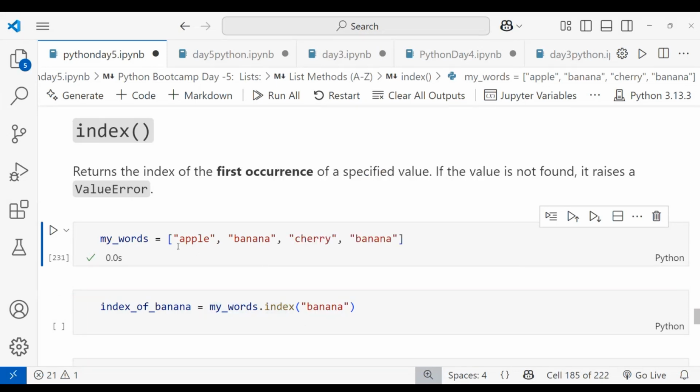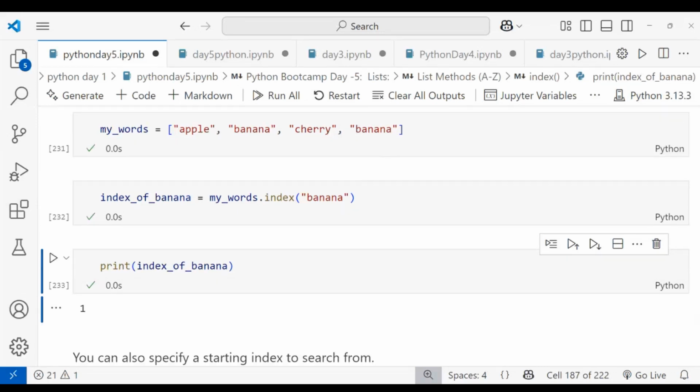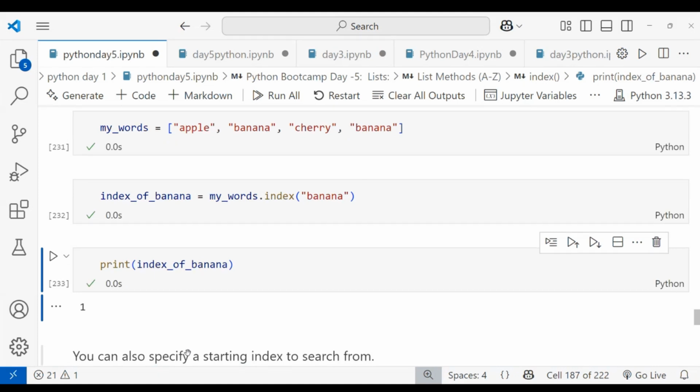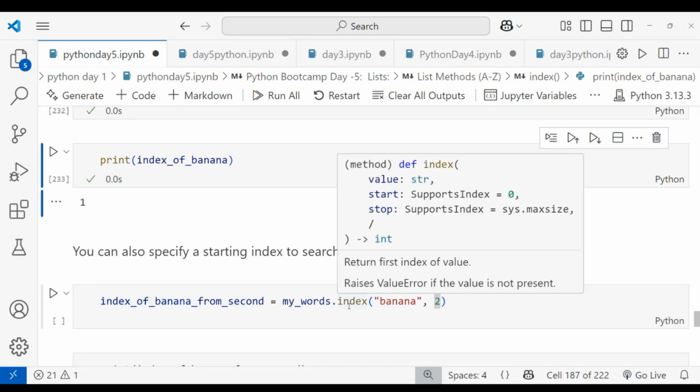It starts searching from the first index value. When it gets the index, you can see banana is at index 1, right? So I'm printing the index of banana, and I'm getting the value 1. There is also a banana in the third position. If I want the third position, you can also specify the starting index of the search. I'm searching for the index of banana from 2, the second banana. So I'm giving my words dot index of banana.